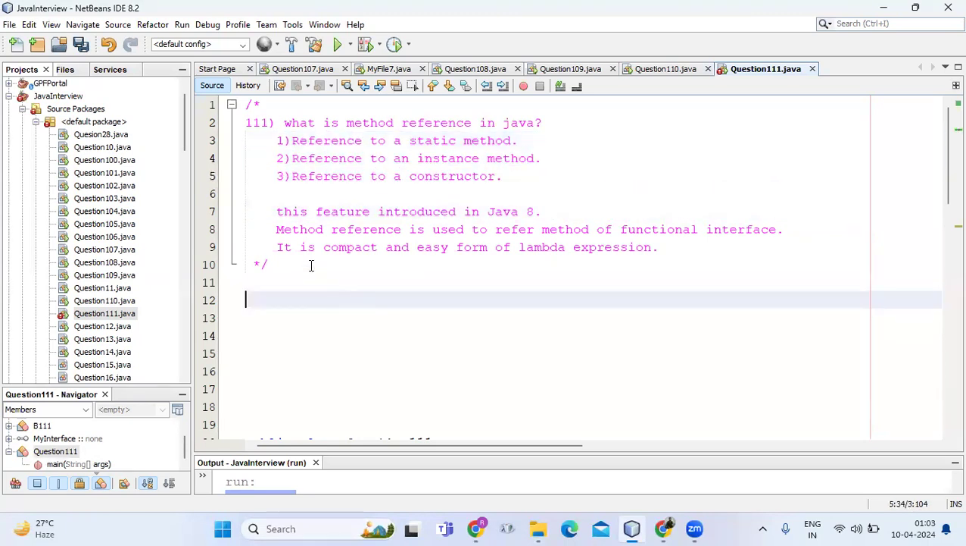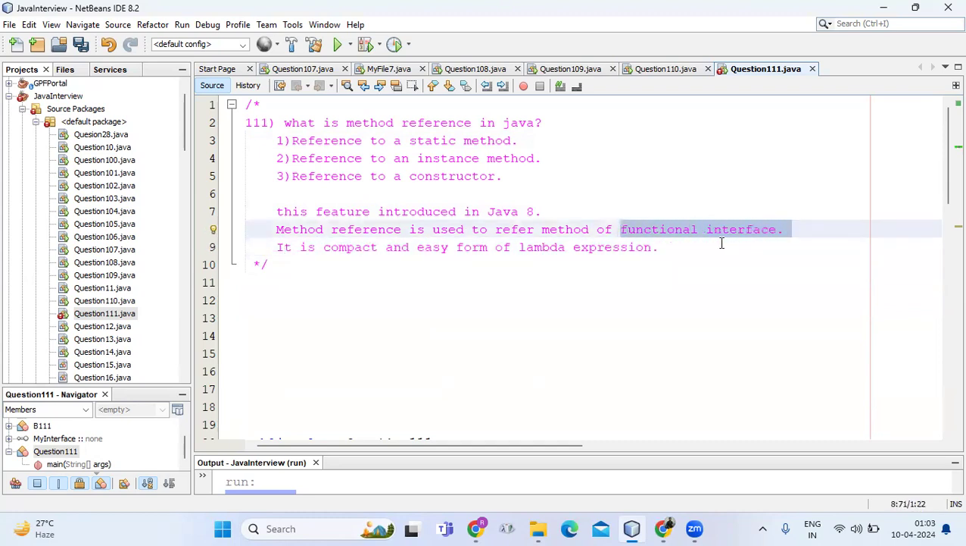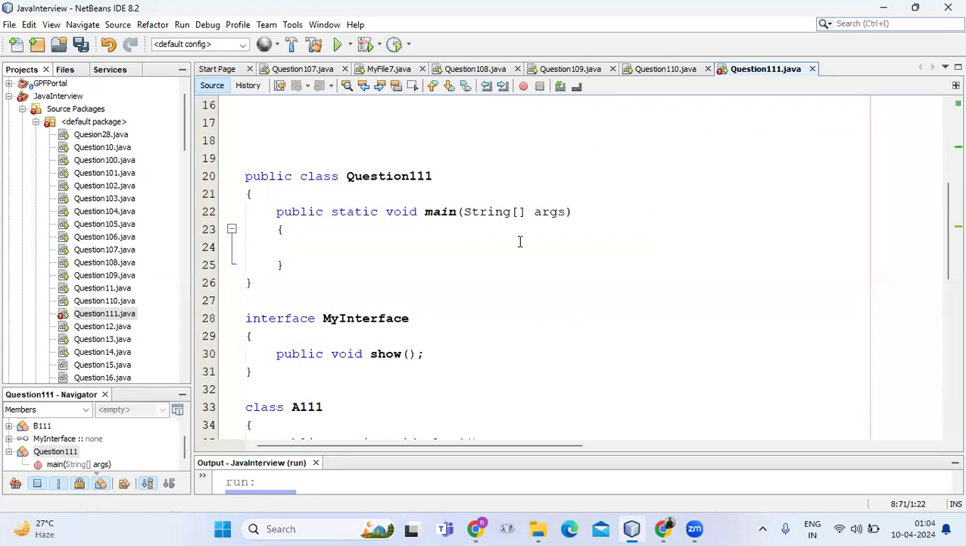Now, what is the use of method reference? Method reference is used to refer to a method of a functional interface, and it is a compact and easy form of lambda expression. So we can refer to any class method for a functional interface. Let's see how with one example.